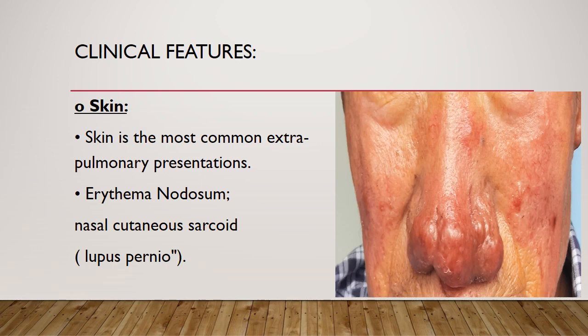Skin is the most common extrapulmonary presentation. There will be erythema nodosum, that is reddish circular macules present on the shins of the legs, and there will be nasal cutaneous sarcoid which is known as lupus pernio, as shown in the picture.